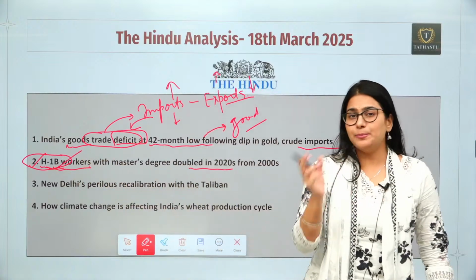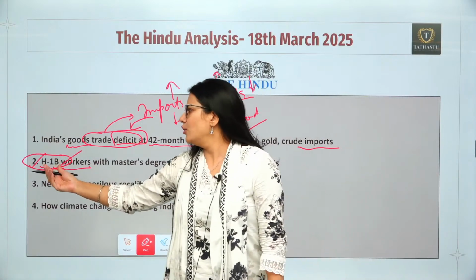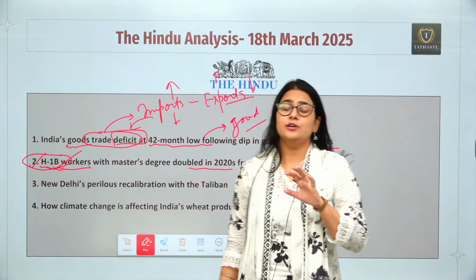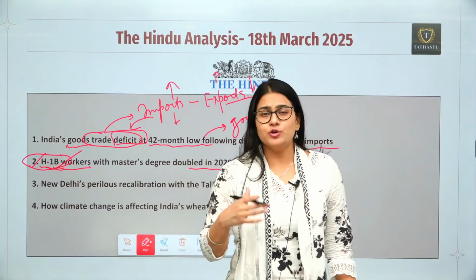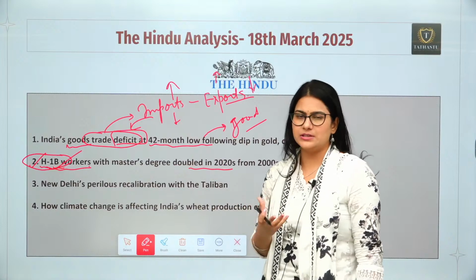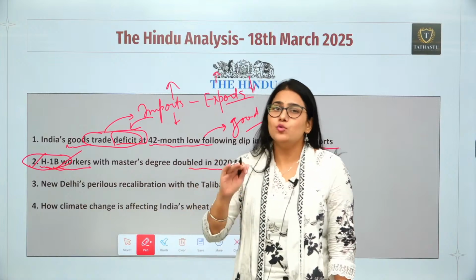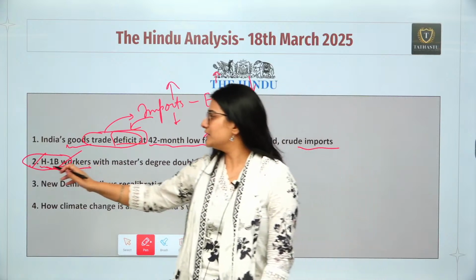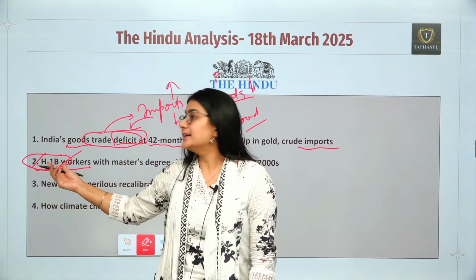In the previous term of Trump, you have heard about it. The moment Trump was there, he put restrictions on the approval of H1B visa. So it created a huge fuss in India. Why? Because 70% of these visas are provided to Indian workers only, because in India we have technical experts who want to work outside our country, mostly in USA. So H1B visa approval is very important for Indians who are seeking jobs outside, right? It was not easy during the time of Donald Trump to get this H1B visa.